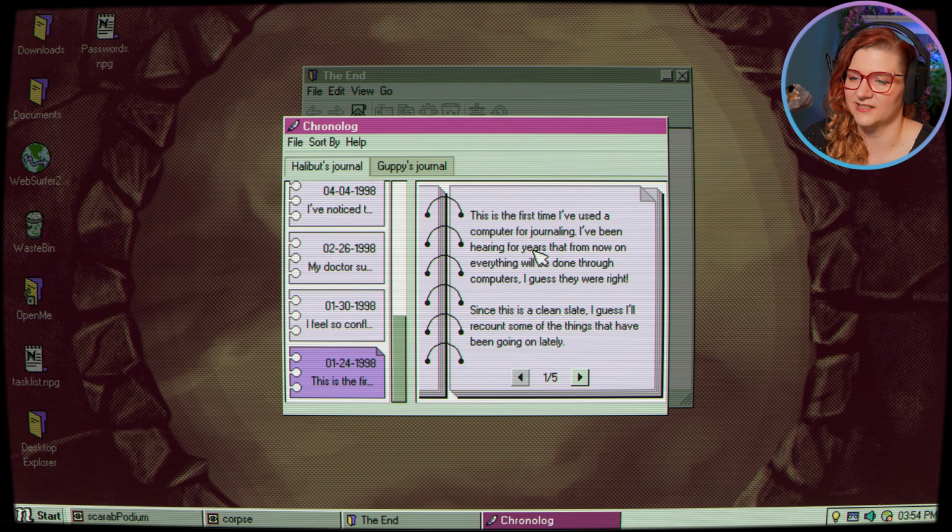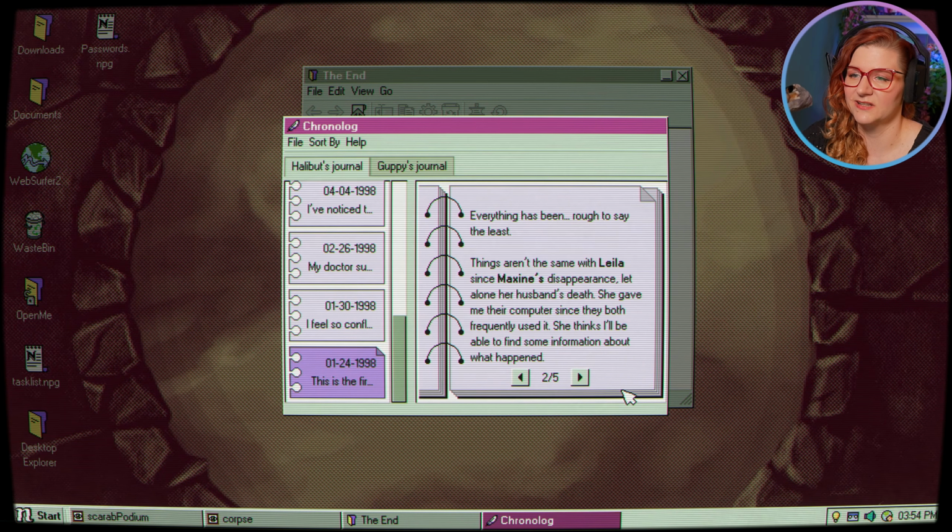Since it's a clean slate, I guess I'll recount some of those things that have been going on lately. Everything has been rough to say the least. Things aren't the same with Layla since Maxine's disappearance, let alone her husband's death. Okay, so Layla's our mother that the uncle then was supporting, out of guilt possibly, and Maxine was someone he knew. She gave me the computer since they both frequently used it.